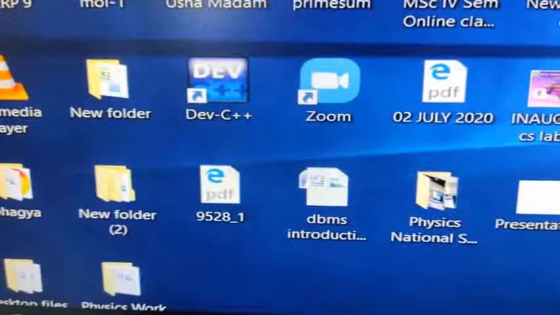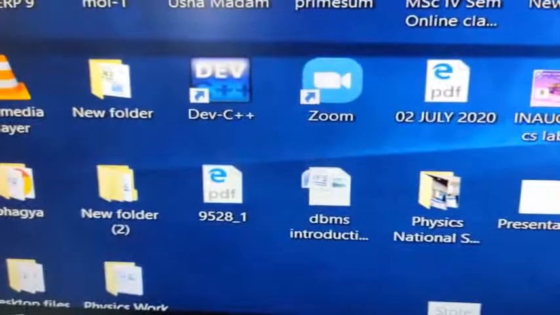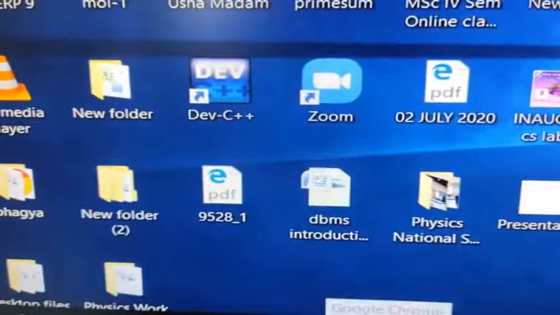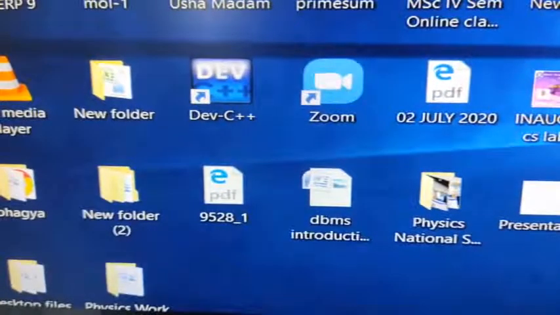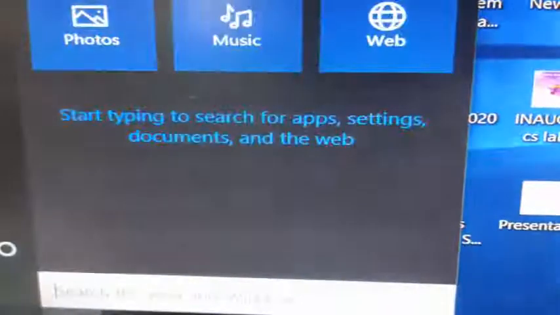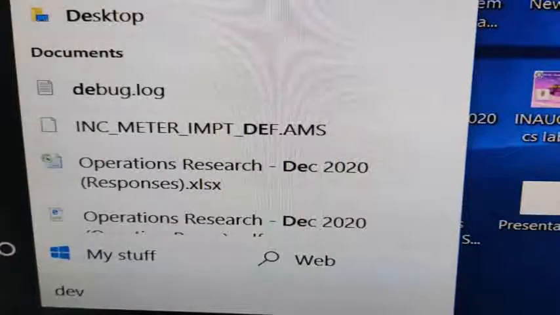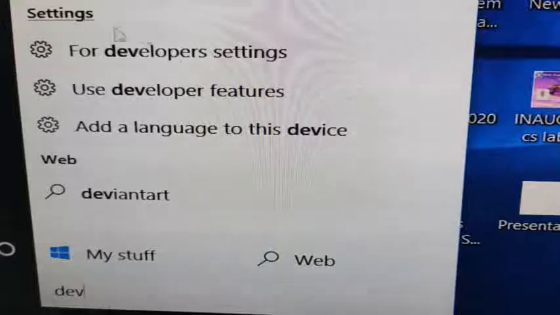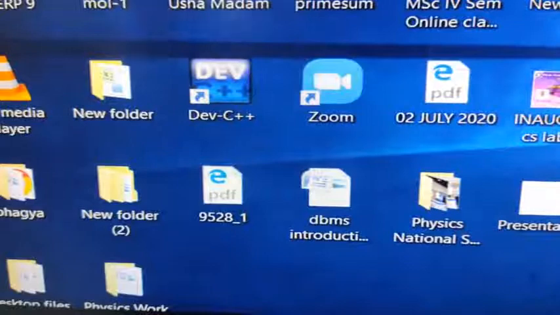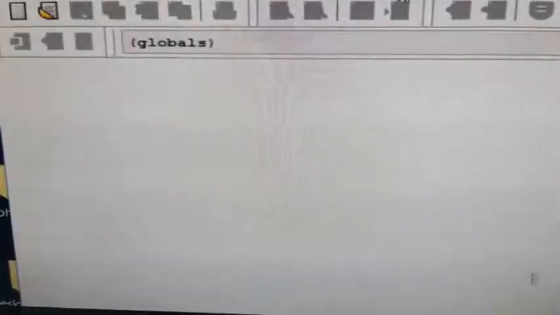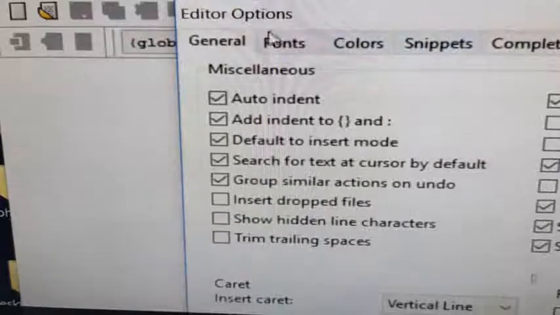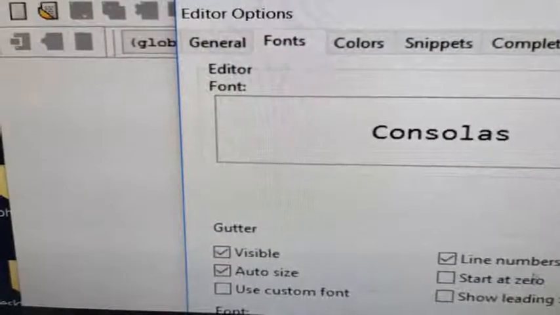Okay students, now I'll give you the practical part of function declaration inside the class and outside the class. First I will open the editor, Dev C++. This is the editor where we'll write the C++ program, and I'm increasing the font size so that it will be visible to you.